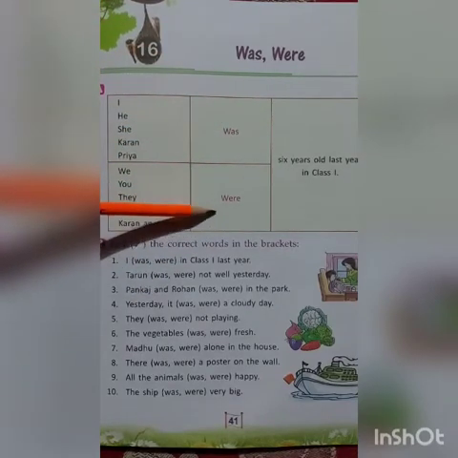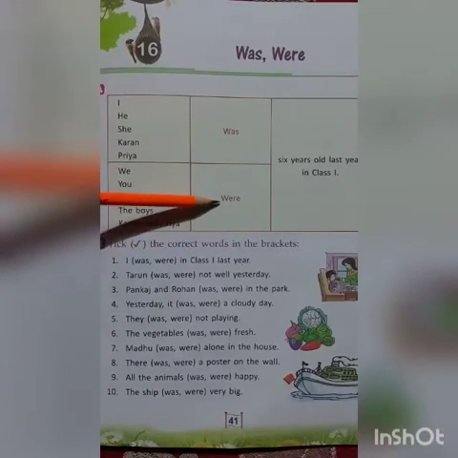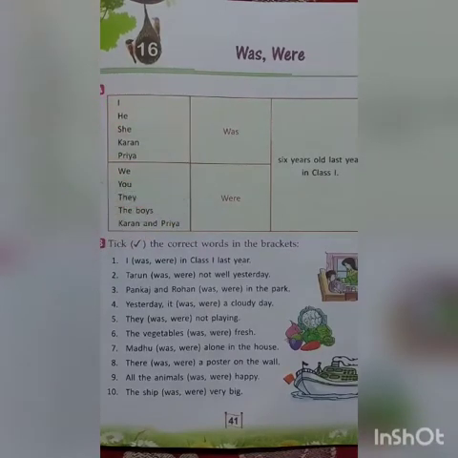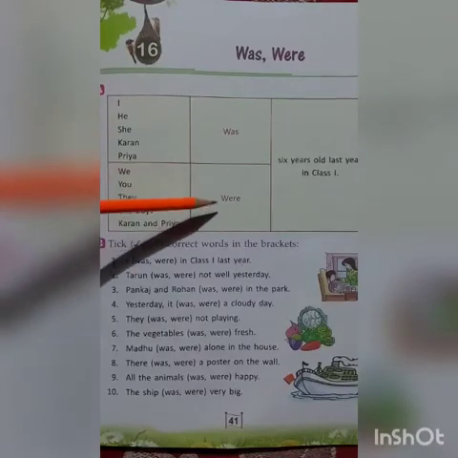Now, were. We use were to talk about more than one person or thing. We use were with we, you, they. Okay? And when we are talking about more than one person, like the boys. Here we are talking about many boys. Okay? More than one. So, when we talk about more than one person or thing, we use were.